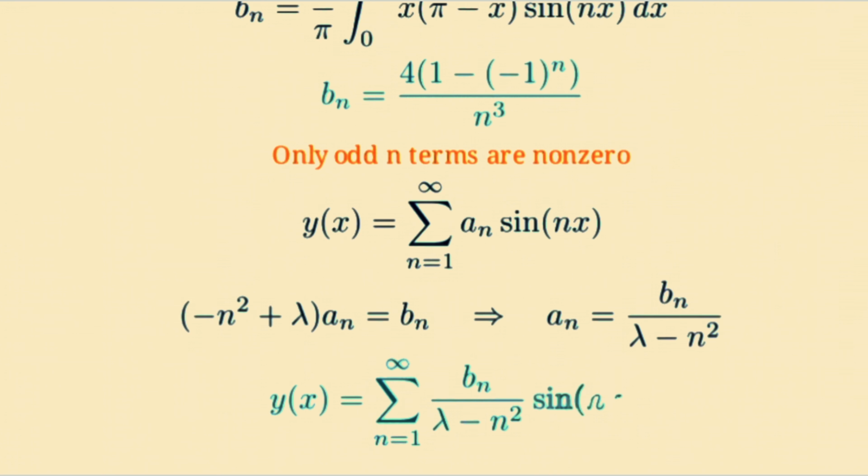So the Fourier representation of y is y of x equals the sum of b sub n over lambda minus n squared times sine nx. This is the solution in series form.